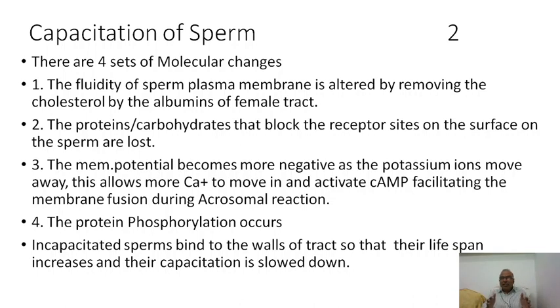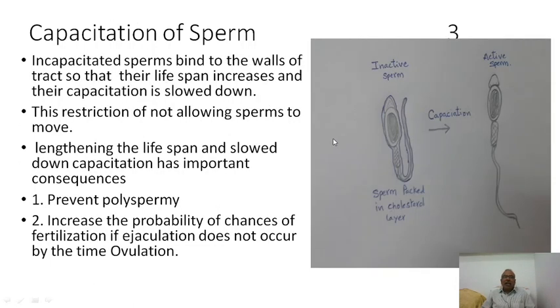The incapacitated sperms, as I mentioned earlier, will bind or attach to the female genital tract and wait for their turn to come. So, if the egg already gets fertilized, they are not capacitated. If the egg is not fertilized and all the sperms around the egg have died, these are capacitated and they are allowed to go to the egg to fertilize. So, chances of fertilization will be increased by this mechanism. Very, very intelligent chemical or molecular activity.